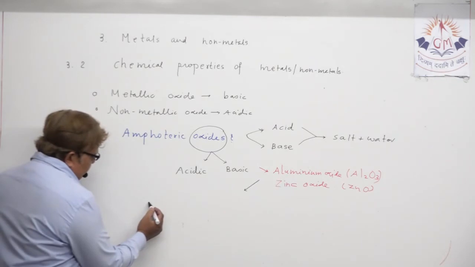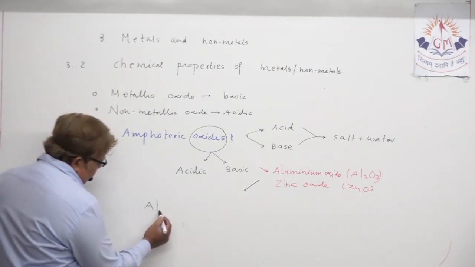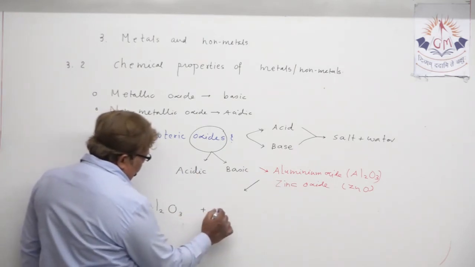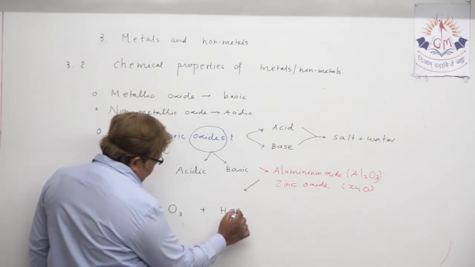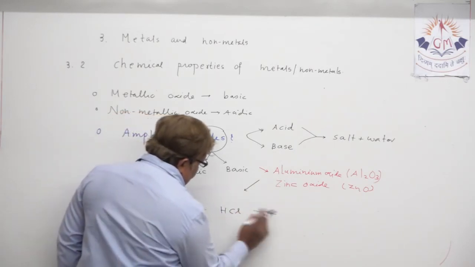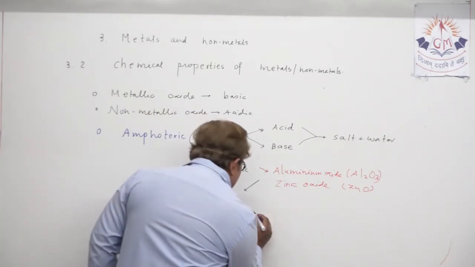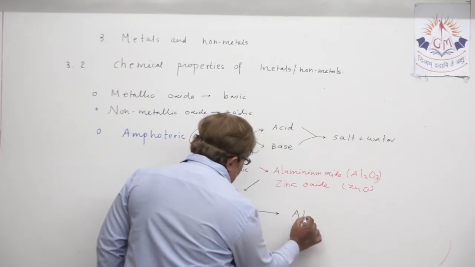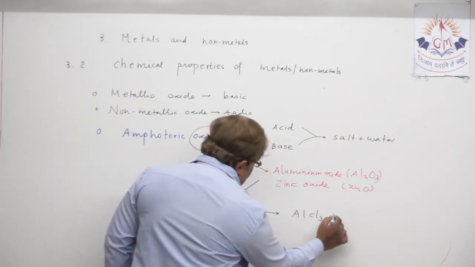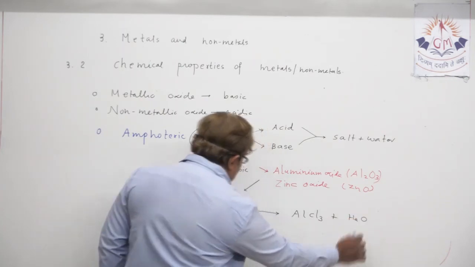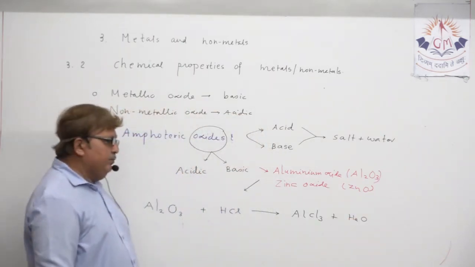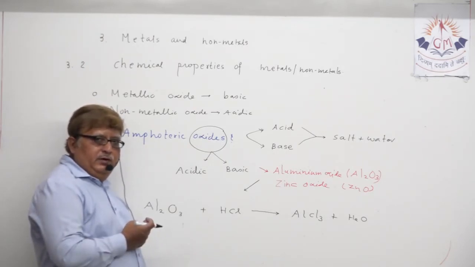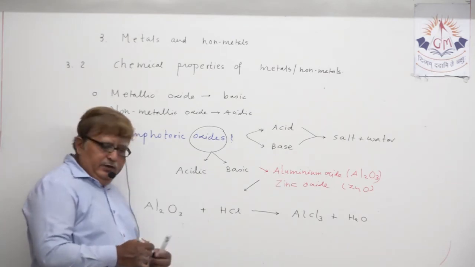Suppose, because in chapter number 1 we have taken one of the equations, if you can remember, Al2O3, aluminium oxide, when it reacts with hydrochloric acid. Understand? When aluminium oxide reacts with hydrochloric acid, it forms aluminium chloride. Understand? And it forms water. If you can remember that, you have already done it in chapter number 1, that is chemical reactions and equations.